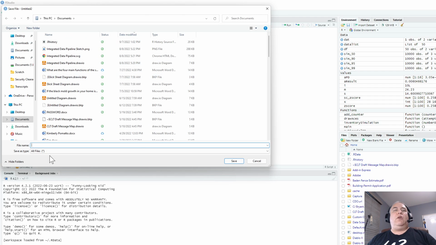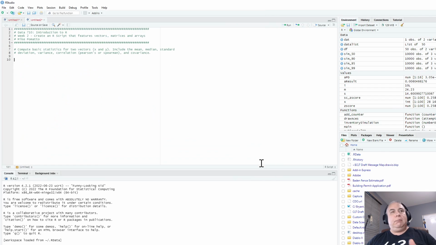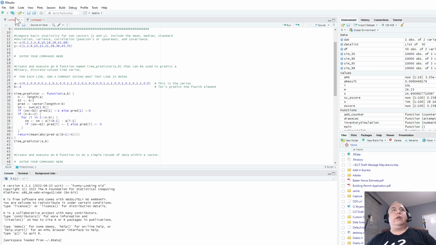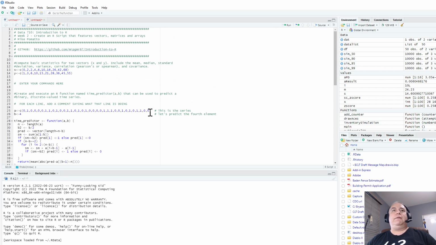and save this as an R file. So this would be like week 2. And when you save that file right there, that's the file that you'll actually submit to me. Now there's one final thing I want you to do before you submit your stuff. You got to make sure that it's working, okay?